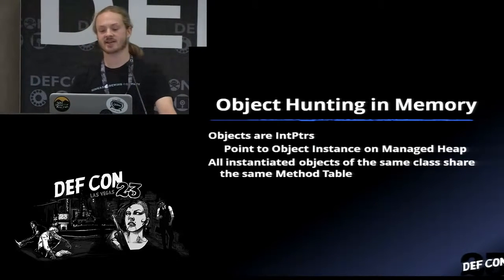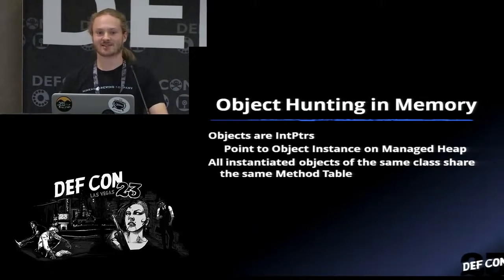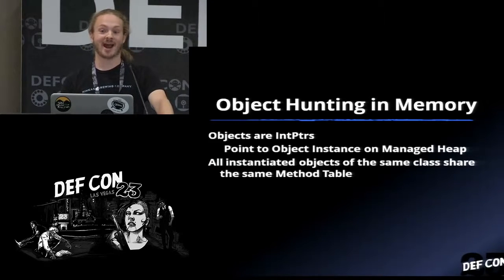When we do object hunting in memory, what we need to realize, and what a lot of C# developers are confused by when you tell them this, is that there's a lot of pointers in .NET, and objects are actually pointers to an instance of that object on the managed heap. This object instance contains metadata about that particular object, such as what fields and properties are currently set on it, and it points to a method table. This method table tells the object instance what method instantiated this thing, and all objects of the same type share the same method table. So we're going to utilize that knowledge in a signature.